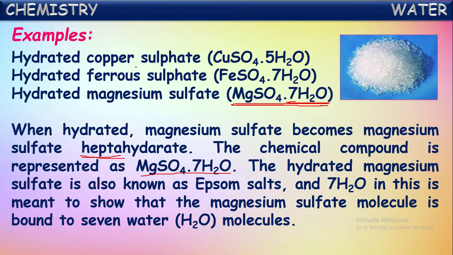If you see hydrated copper sulfate, each molecule is attached with 5 water molecules. So now we can call this copper sulfate pentahydrate. Here penta represents 5 water molecules. In a similar way, how can we represent hydrated ferrous sulfate now? Ferrous sulfate heptahydrate, because in this also there are 7 water molecules.